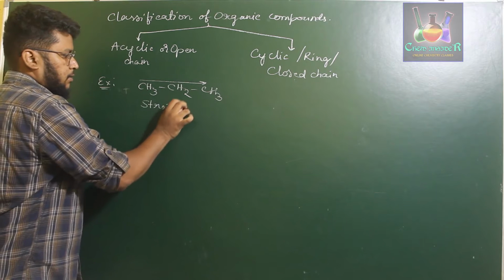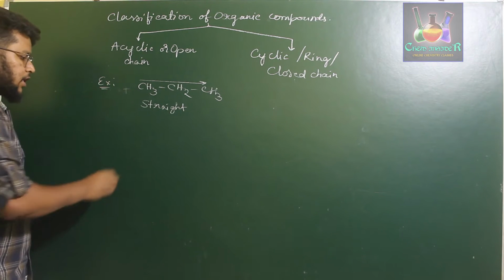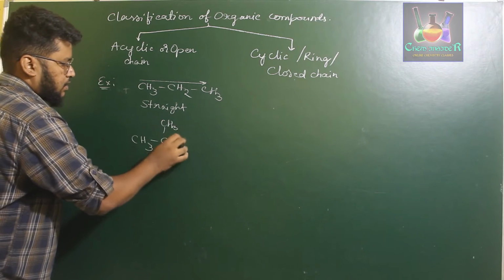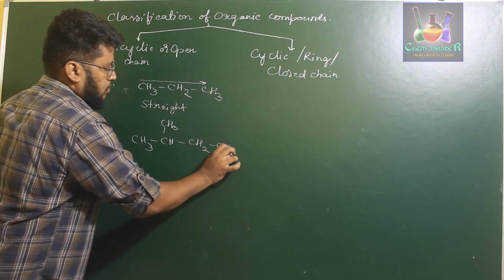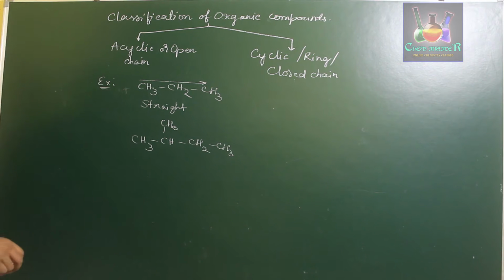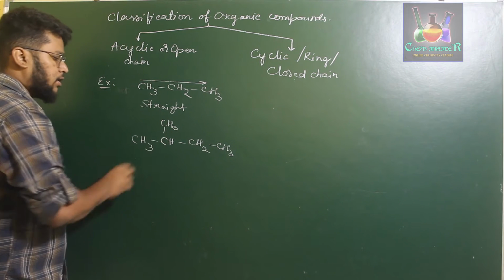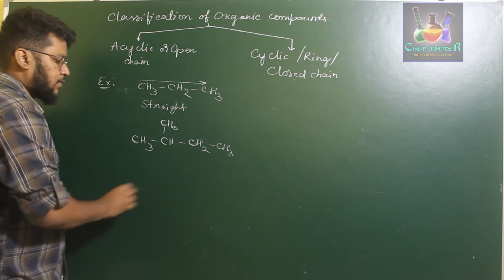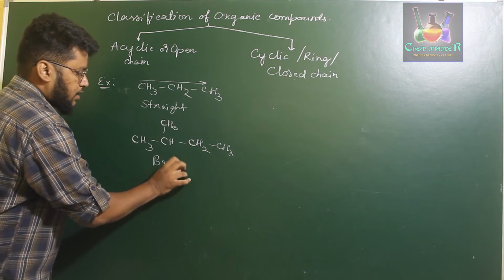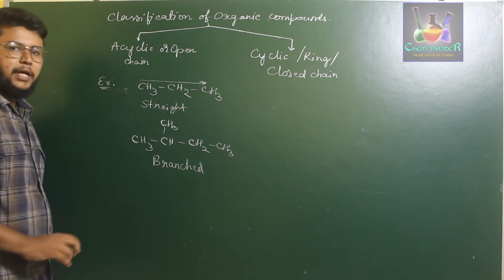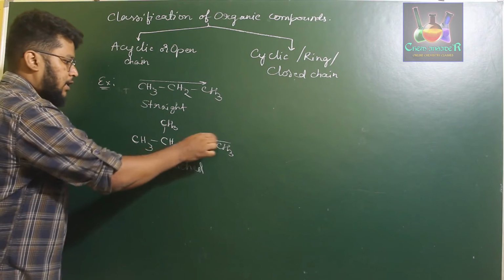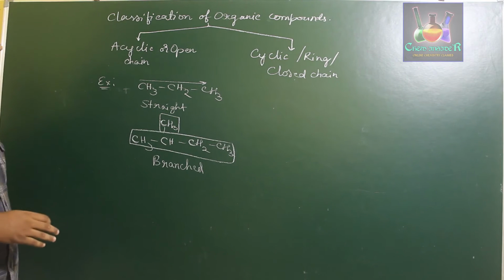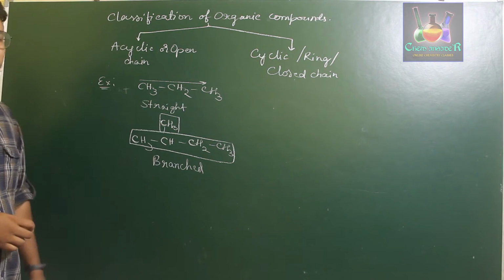Next, for the branched chain, we can take an example of CH3, CH, CH3, CH2, CH3. If we consider this example, this particular carbon over here is attached to three carbon atoms: 1, 2 and 3. Therefore, this is an example of an acyclic organic compound which is branched in nature. If you consider the parent chain as the trunk of a tree, this will be a branch. Similarly, acyclic compounds are classified into straight and branched chain.